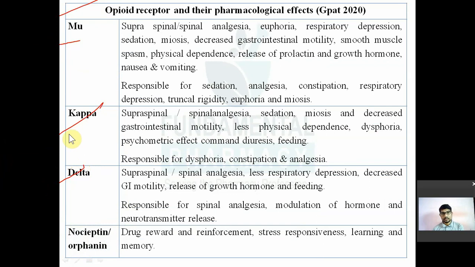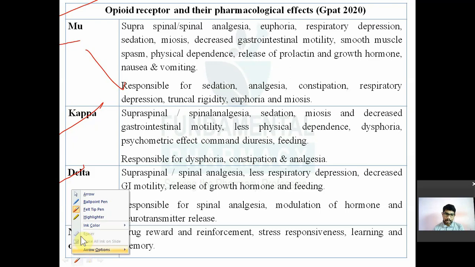So what is the mu receptor? We will see where it is located and what its function is. If a drug is an agonist to the mu receptor, you will understand its pharmacological action. Otherwise, the receptor is very important. These three receptors are known as opioid receptors: mu, kappa and delta. Mu is also called micro. It is denoted by the micro symbol, kappa by the K symbol, and delta by the delta symbol. You should know all the symbols.